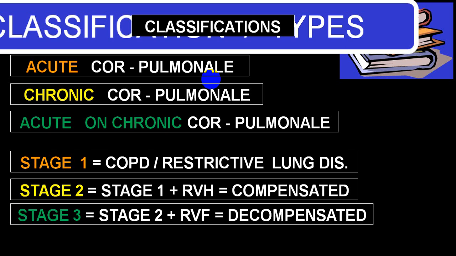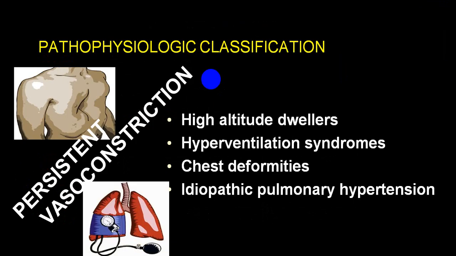There are no clinical symptoms and signs of congestive cardiac failure or right ventricular failure; we call this compensated. When there are clinical symptoms and signs of right ventricular failure, or congestive cardiac failure, in the presence of respiratory disease, excluding a cardiovascular cause for right ventricular failure, we call it the decompensated stage, or stage 3.